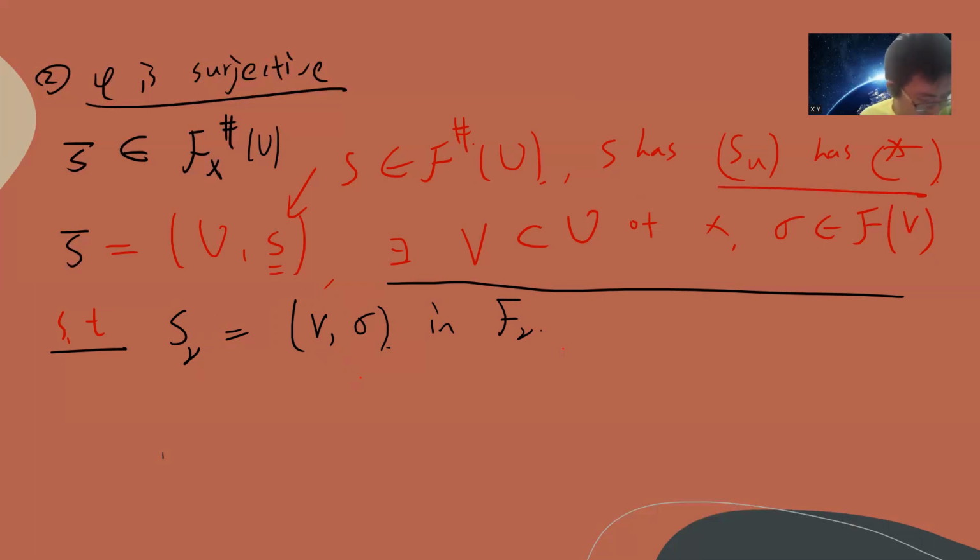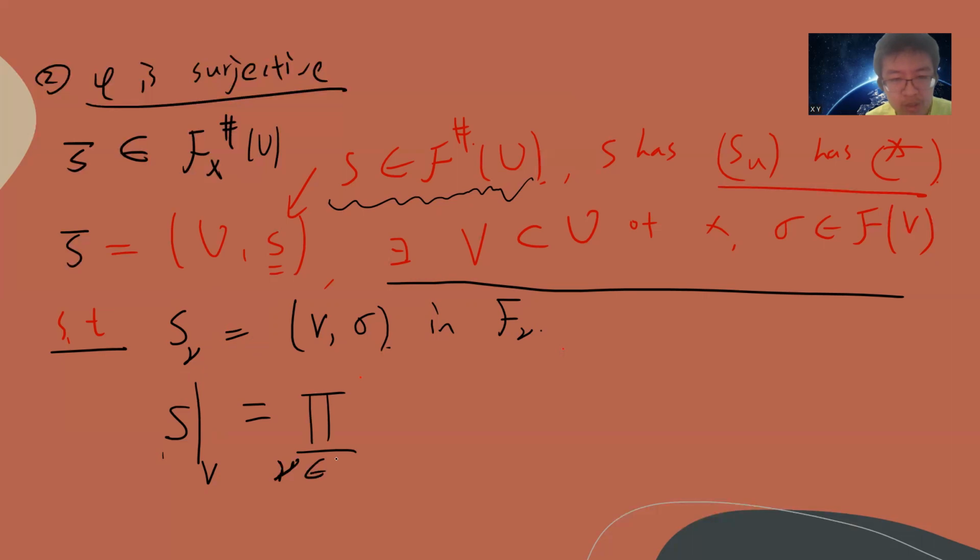But what this means is that if you restrict S, the sheaf of U, into V, then this is the same as restricting on V, for all V. So this says that U becomes V for S_U, but this is the same as U belongs to V for V sigma.